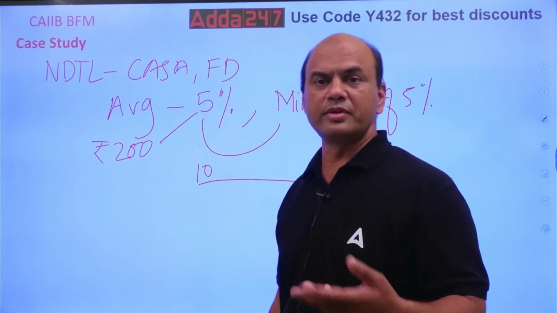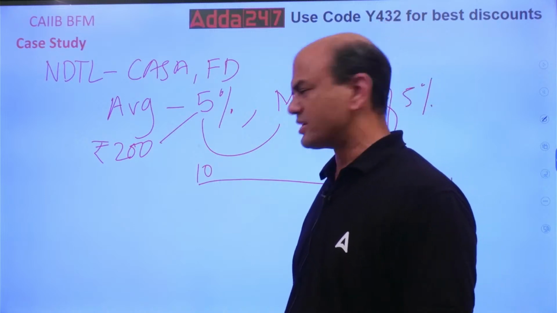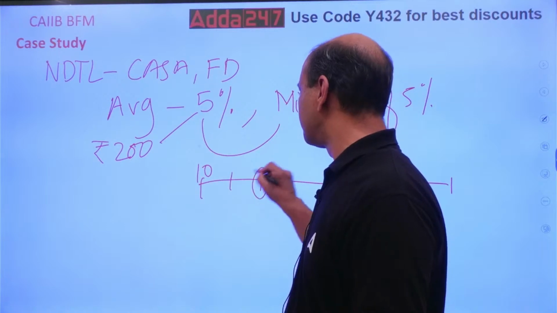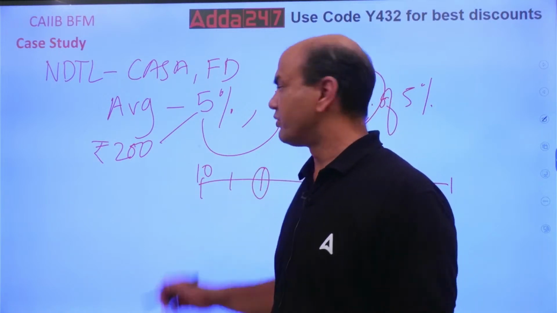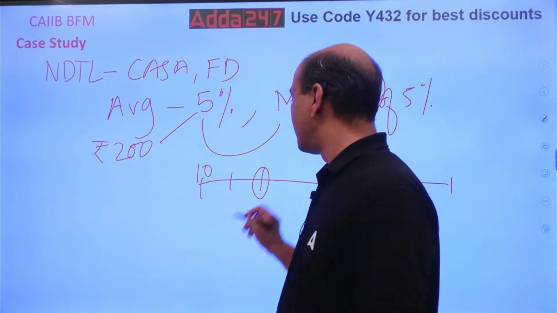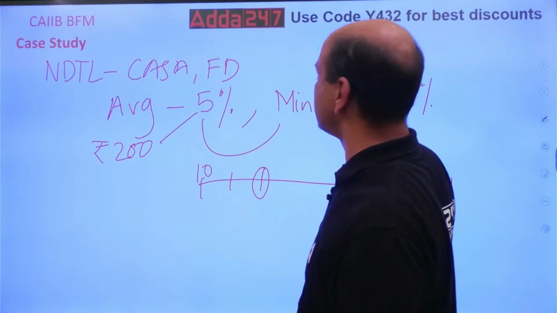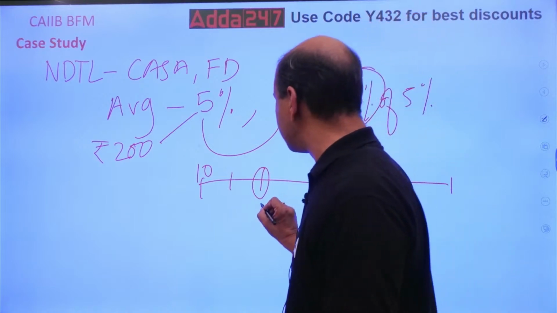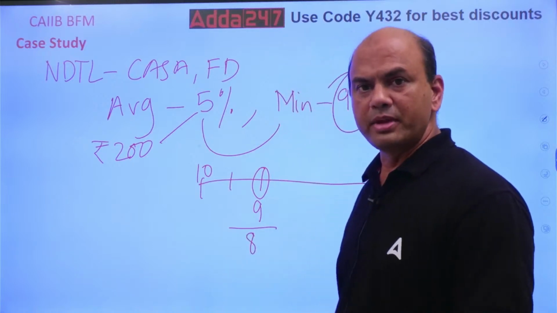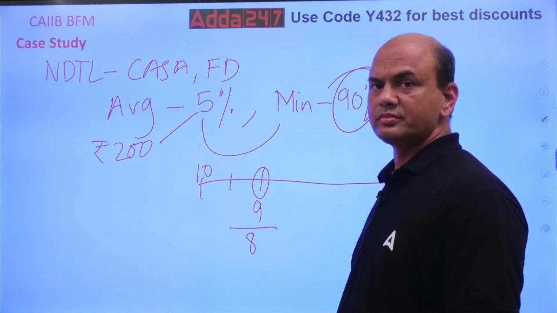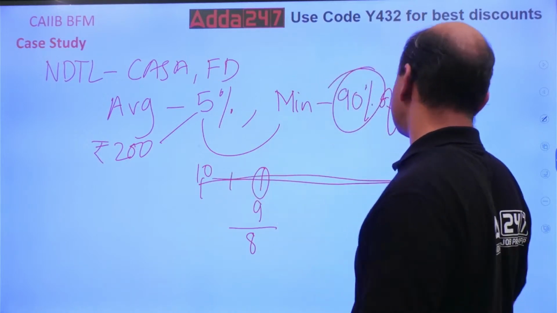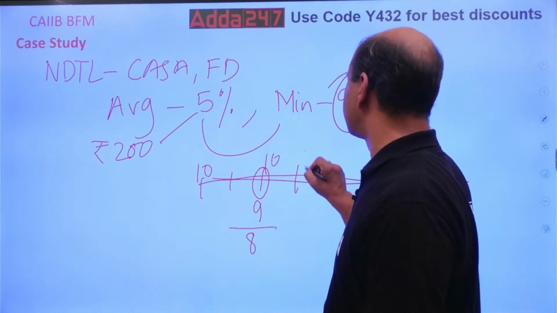Now someday I don't have the money. Some day 1 I'm having, day 2 I'm maintaining. Suppose on day 3 I'm not having the money to maintain this 5%. So what will happen in that case? In that case, I'll have to maintain at least 90% of this 10. So I'll have to maintain at least 9 rupees. I can't maintain 8 rupees over here. Minimum should be 9 rupees. Now what does it mean? See here, average is 10 rupees everywhere. 10, 10, 10, everywhere it should be 10.